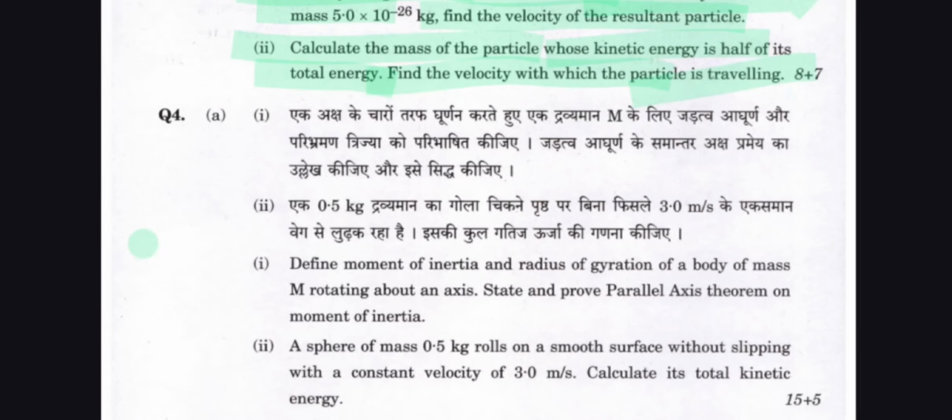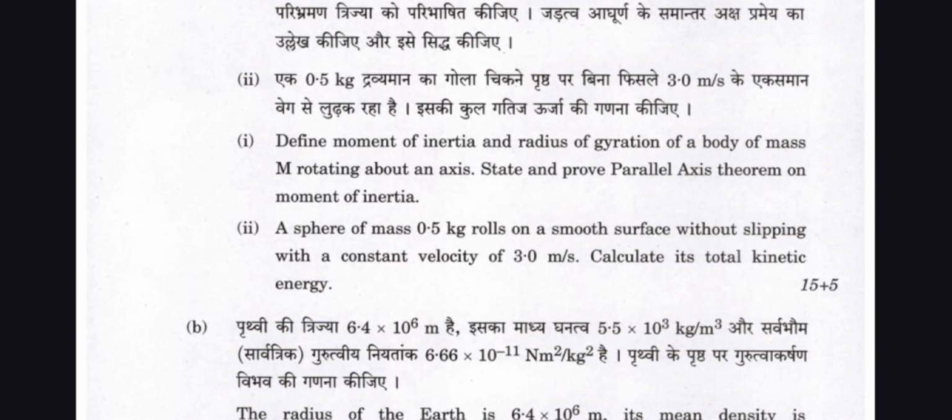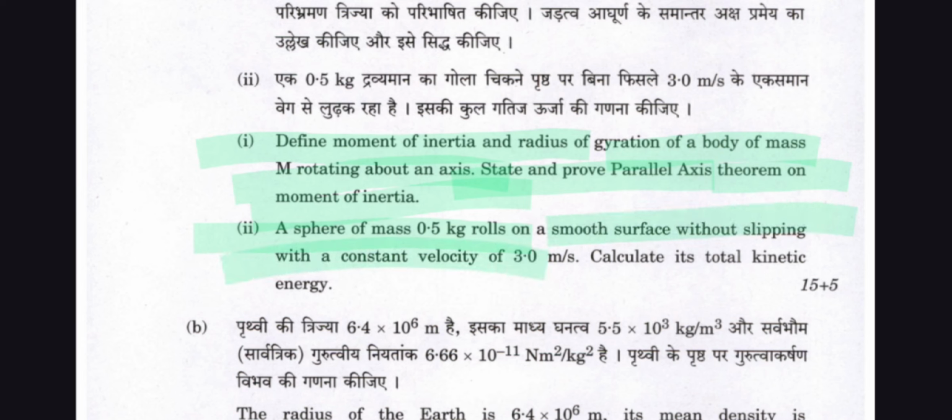And question number 4 is here. Define the moment of inertia and radius of gyration of a body of mass m rotating about an axis. State and prove the parallel axis theorem on the moment of inertia. Also, a sphere of mass 0.5 kg rolls on a smooth surface without slipping with a constant velocity of 3.2 meters per second. Calculate its total kinetic energy.